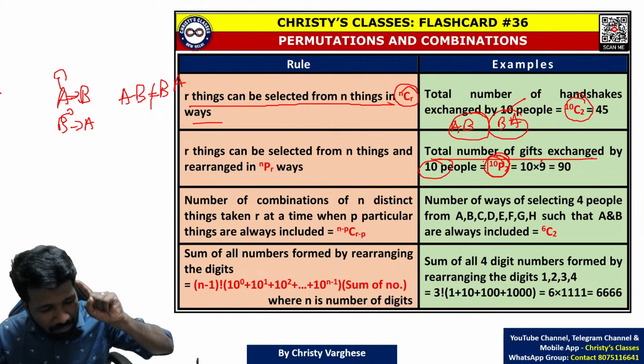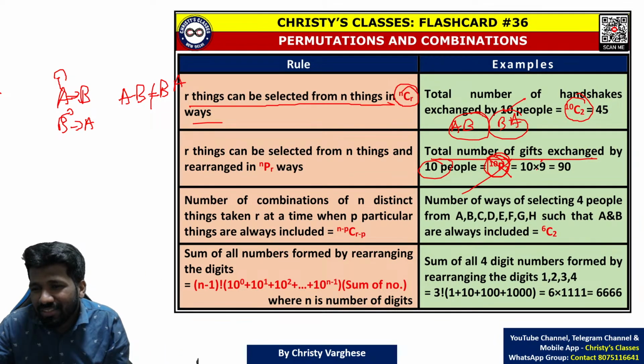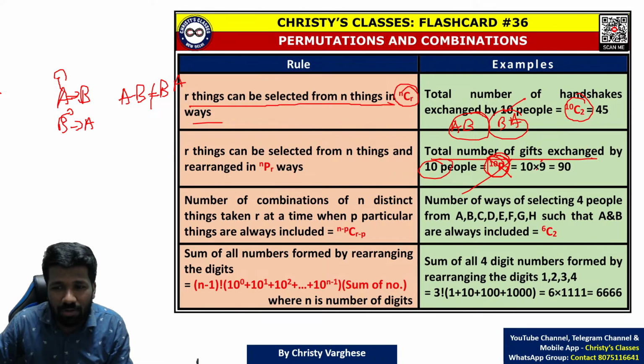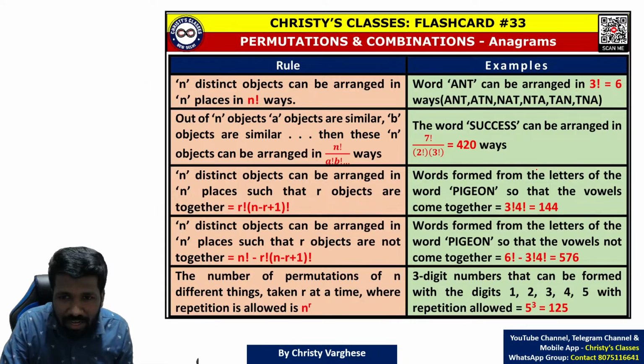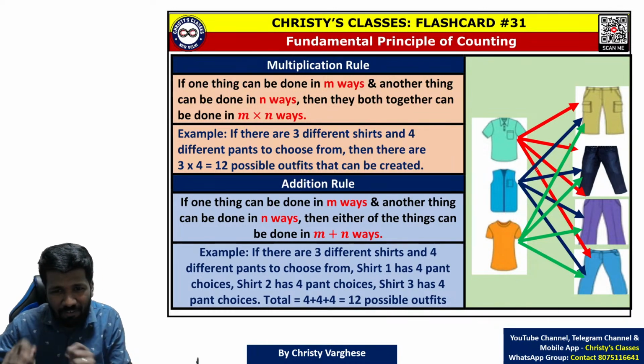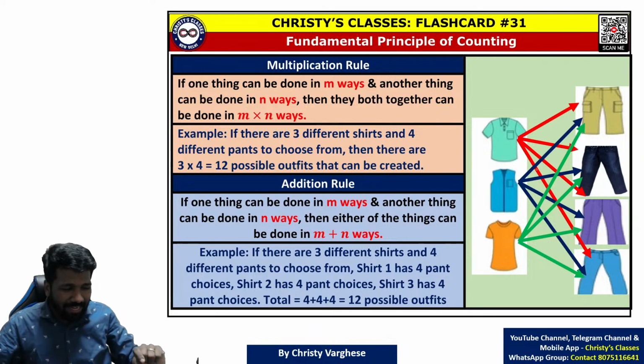But as I told you from the beginning of this class, this 10P2 formula is useless because it is just complicating an otherwise simple concept. What is that concept? I am coming to that: the fundamental principle of counting. I am connecting things and teaching you. Don't get confused. If you are confused, please watch the recording again. You will get total clarity.